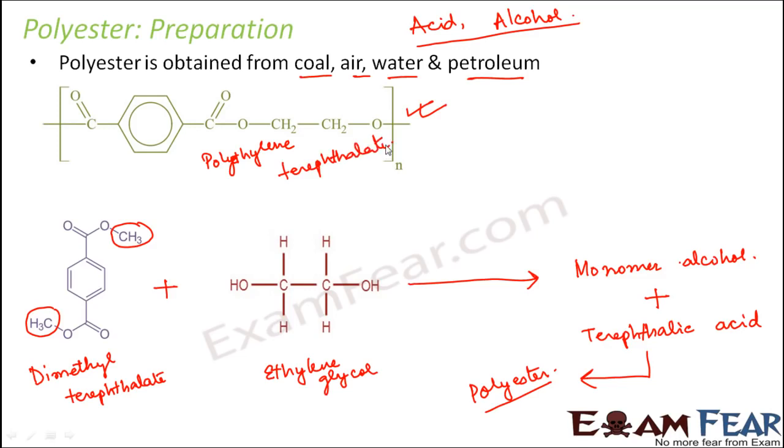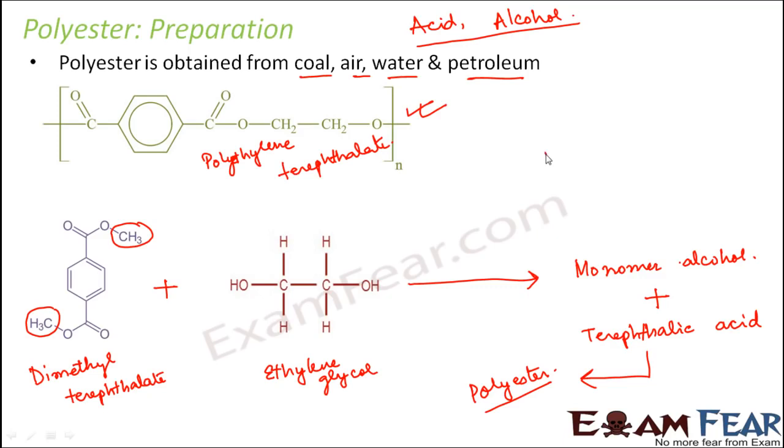Now please do not bother yourself with these complex chemical structures, because it should not be taught right now, because you do not have the basic knowledge of the chemical structure and nomenclature. So we will learn these in higher classes. But why I am telling this is just to give you an idea about how we actually prepare these things. So whenever you have to prepare a polyester, you need an acid and an alcohol. Now depending upon the acid and the alcohol which you have chosen, that particular type of polyester will be formed.